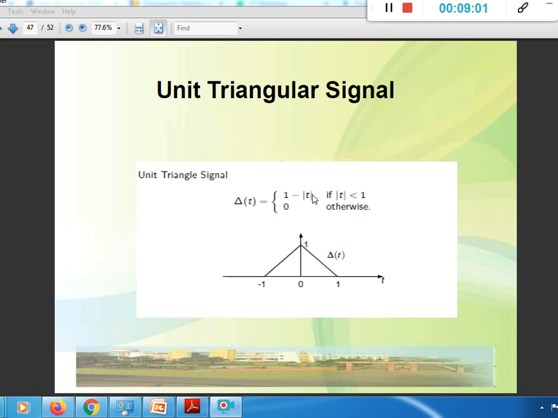So 1 minus magnitude of t: if t is 0, we get the value 1, whatever t may be, minus or plus. If t is equal to half, 1 minus half, its amplitude is half. Similarly, on this side, even though we put a minus sign here, it doesn't make any difference because it is a magnitude value. So we get this kind of signal, referred to as the unit triangle signal.